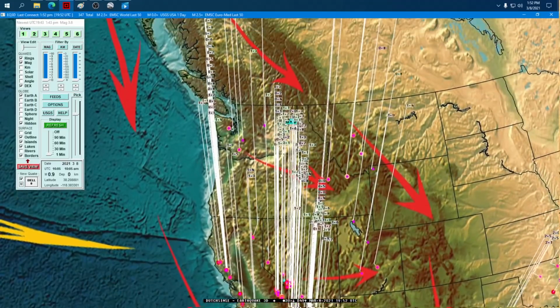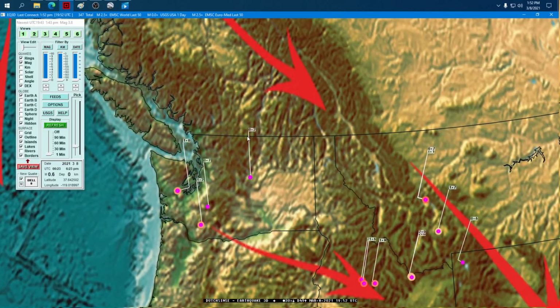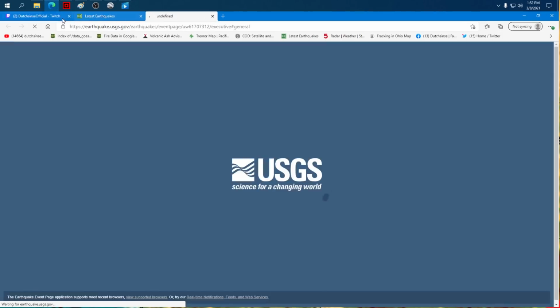So now we're going to go look up to the northwest. Starting up here, a 0.2 out in the middle of nowhere. What do we got going on here? Go look up all these latest quakes.